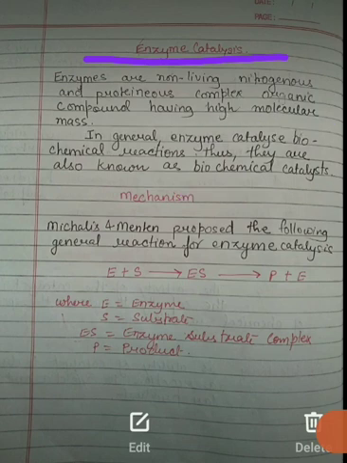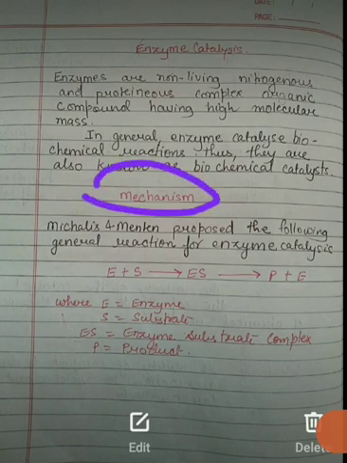Now the most important thing, that is the mechanism of enzyme catalysis. Its mechanism is simply given by the lock and key method. Many theories were there, but the lock and key method was broadly accepted. So in this mechanism, what happens? Michaelis and Menten proposed the following general reaction for enzyme catalysis. This is the general reaction where E plus S gives ES and results in P plus E.